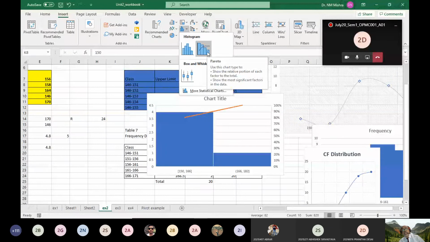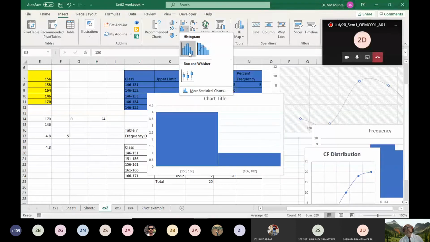In the Pareto chart, the x-axis carries the class, the y-axis on the left-hand side carries the frequency, and the y-axis on the right-hand side carries the cumulative frequency. This is a Pareto chart. A Pareto chart is used in the case of a categorical variable, not a numerical variable. If somebody plots a Pareto chart for a numerical variable, absolutely you are doing wrong. It means people will understand that you are not a good business manager. That is the beauty to understand.